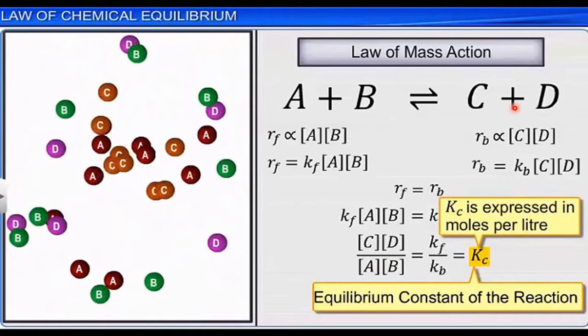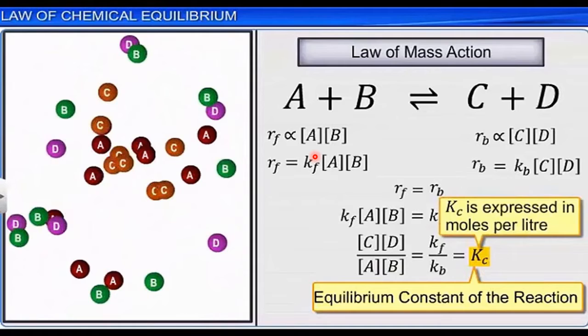That means the rate of forward reaction is directly proportional to the concentration of the reactants. Because the reactants are two, I have taken the concentration of A and the concentration of B. Square brackets indicate concentration or active mass. And if there are two reactants, I have taken two. If there are three, all those reactants are taken in the equation.